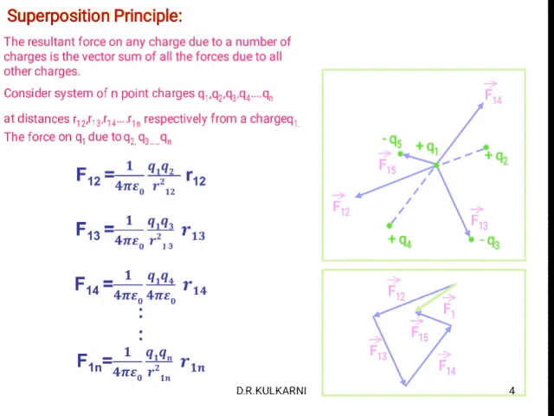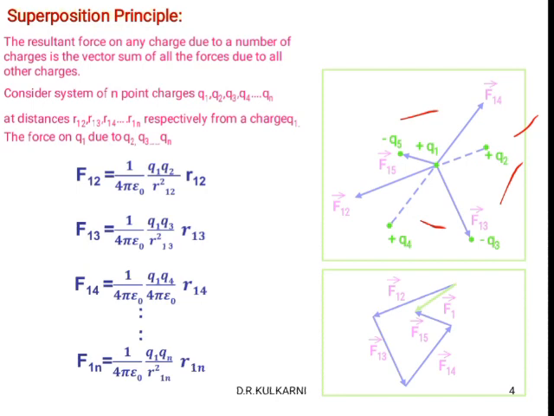Then what will happen to the force on Q1 due to Q2, Q3, Q4, Q5? We already studied Coulomb's force. The general expression for the Coulomb force is F equals 1 divided by 4 pi epsilon naught, Q1 Q2 divided by R square.